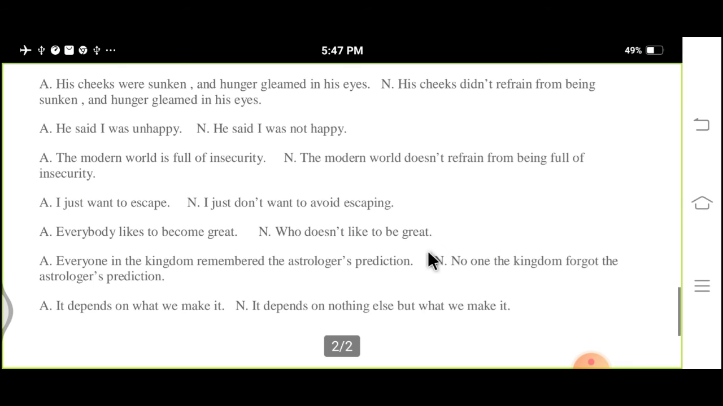You have to take the screenshot. It depends on what we make it. It depends on nothing else but what we make it. Those are the few examples which can clear your doubts. You can take a screenshot of this screen for your exam, for your further preparation.